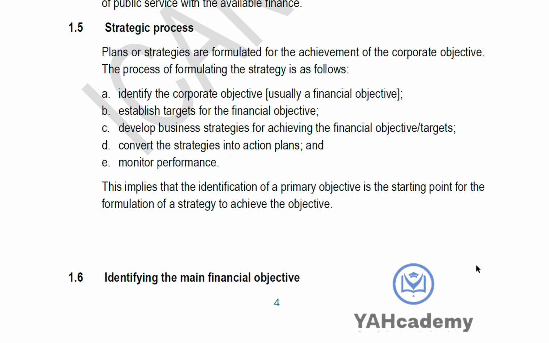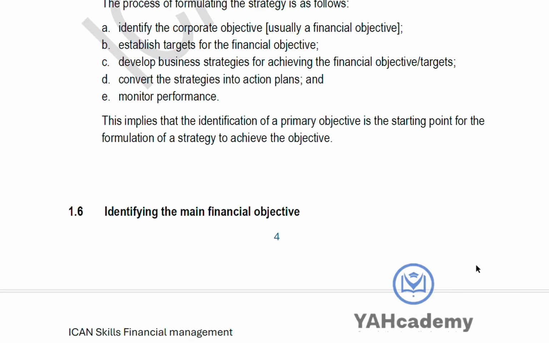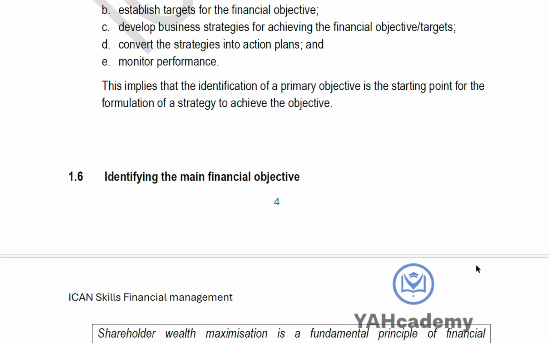Then after that, you want to convert these strategies that you have developed into actionable plans, your day-to-day activities. What will it look like if you are working towards achieving a particular objective? Then after that, you want to monitor performance. This implies that the identification of a primary objective is the starting point for the formulation of a strategy to achieve the objective. The first thing you want to do is to identify what your primary objective is.